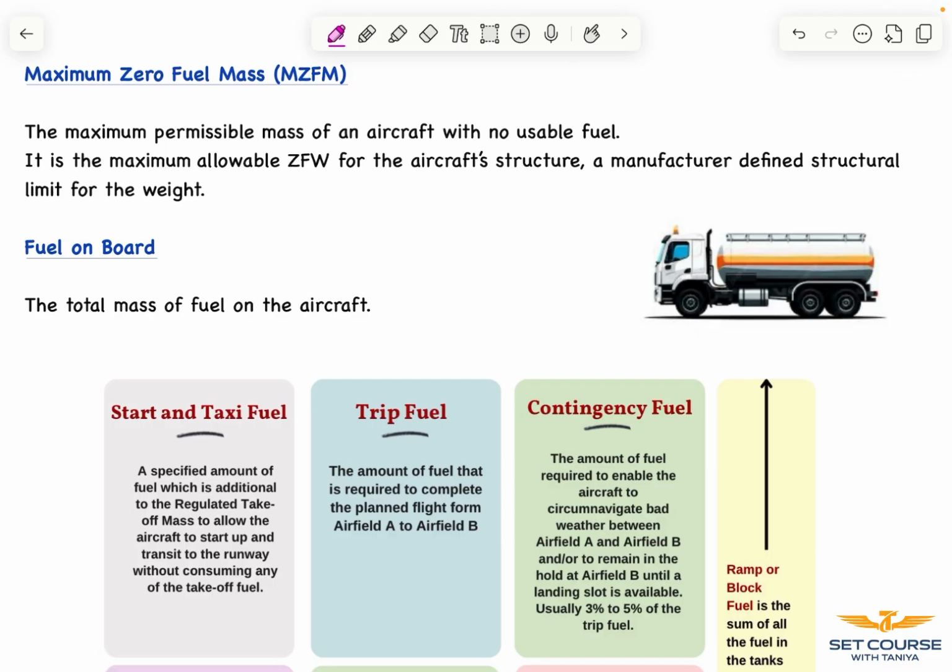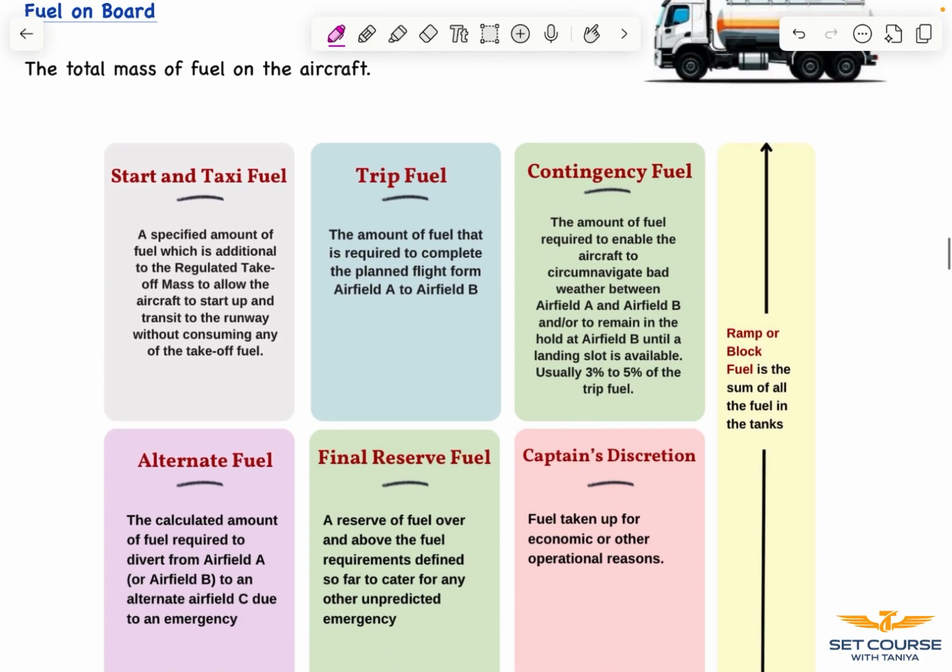Now the zero fuel weight under the structural limitations set by the aircraft manufacturer is referred to as the maximum zero fuel mass. Then the fuel on board, which is the total mass of the fuel on the aircraft. Now fuel on board is divided into certain categories,